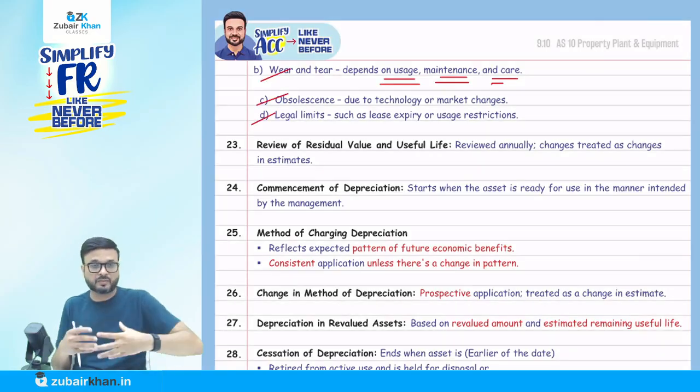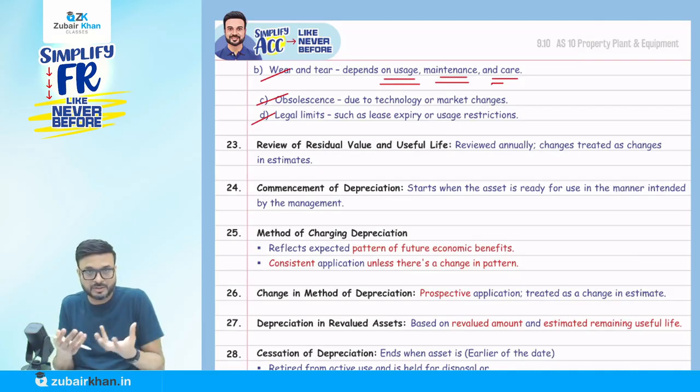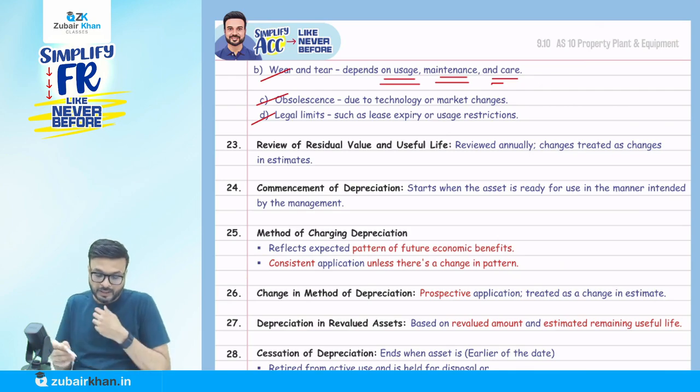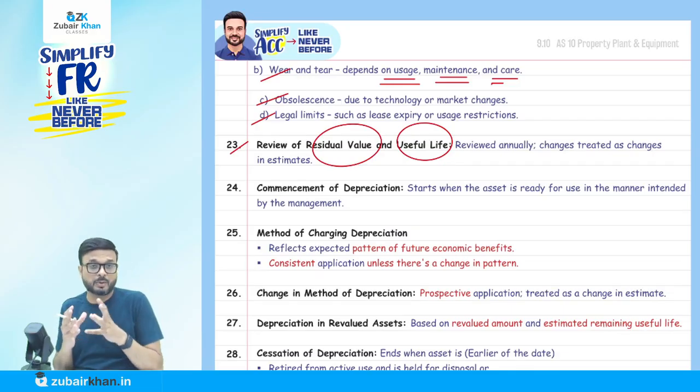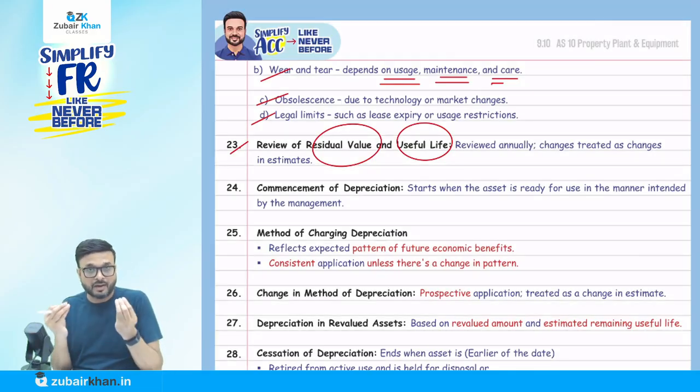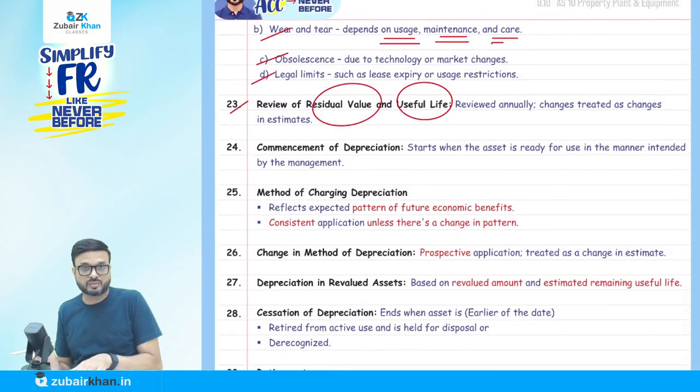At a certain time there's a restriction. For example, I don't know how it is in your state, but we cannot use a car for more than 15 years in some states. So my life cannot be more than 15. We have to review the residual value and useful life, because the amount of depreciation is going to be affected by changes in residual value and useful life.